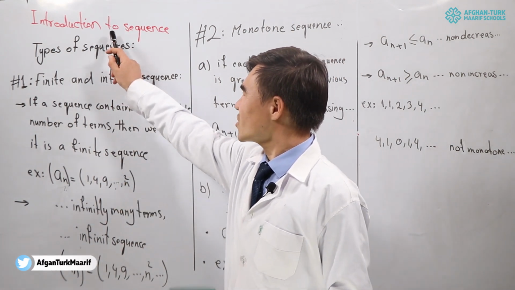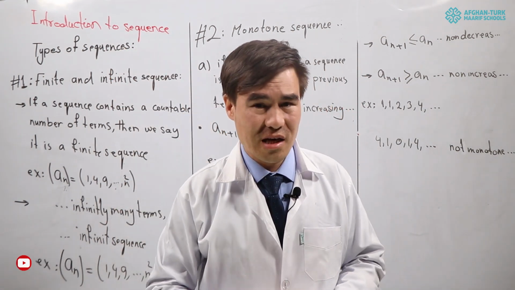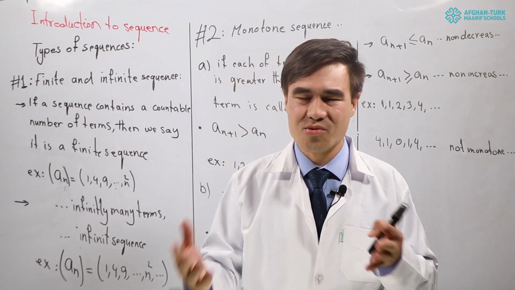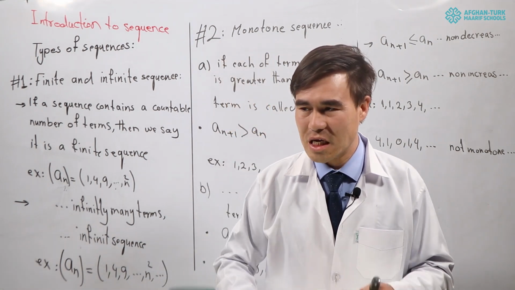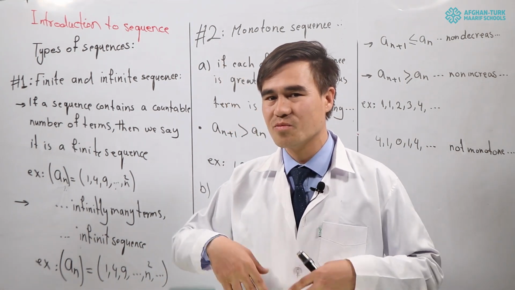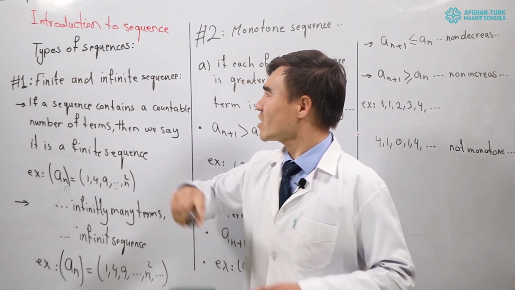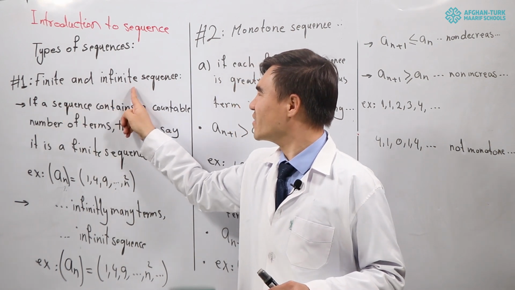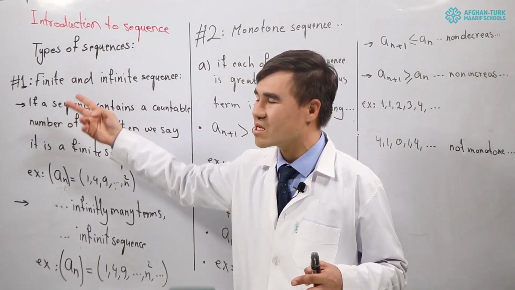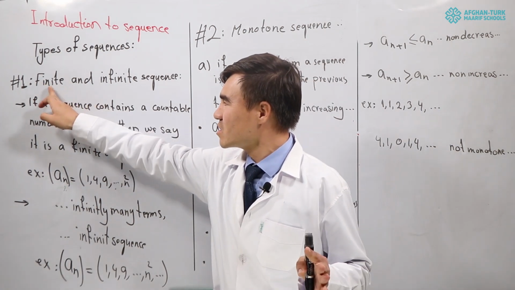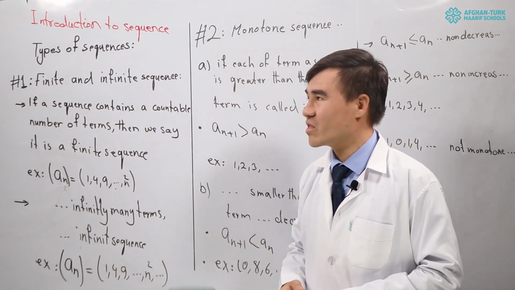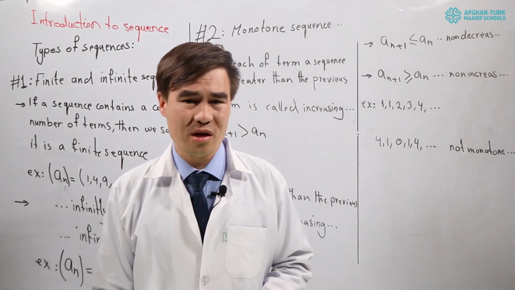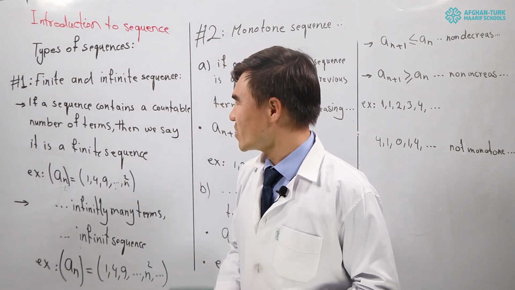Okay, dear students, introduction to sequences. We started and we told you the sequence, the number of sequences was as the strings of the numbers, and also we defined that every n must be from the natural numbers. Okay, dear students, we have two types of sequences. First is finite or infinite sequences, and we will talk about this one. And the second is monotone sequences. Step by step, we will follow these types of sequences.